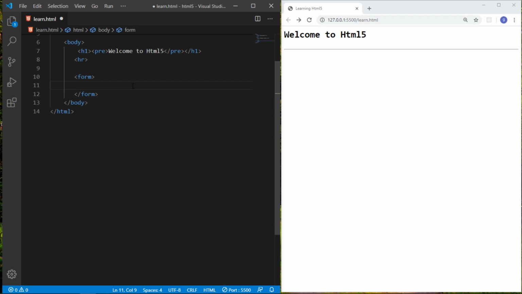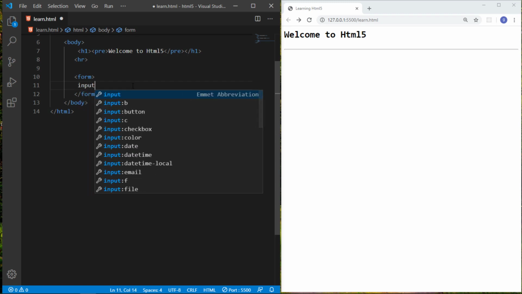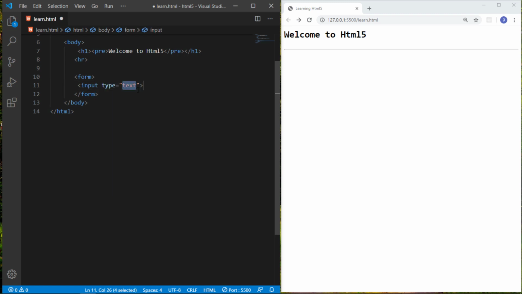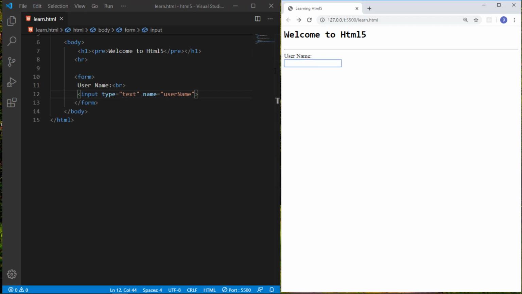And first of all, if you wanna input any username, for this purpose there is a tag called input with the attribute text, and you give it a name like username, and for the username I just write here a username and just give it a break and just save it. So you can see username is written on the top, and after that we have an input field.